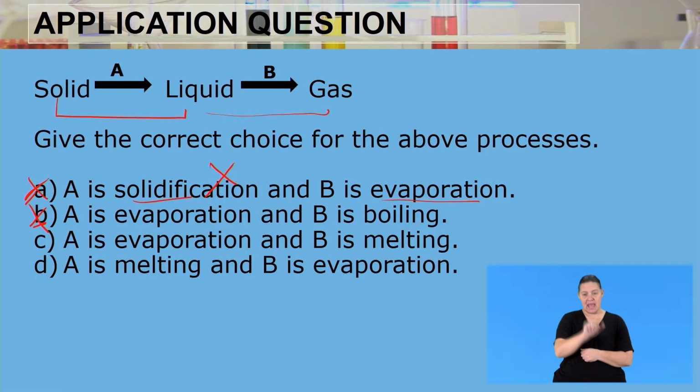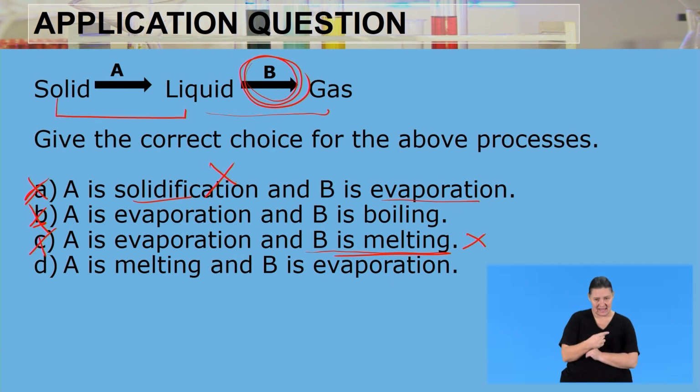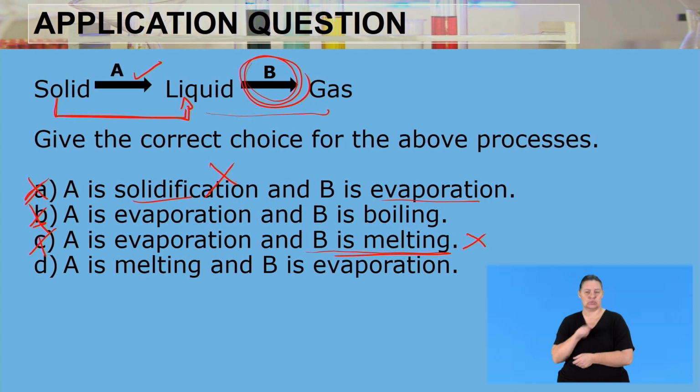Looking at C, A is evaporation and B is melting. We have said that process B must be evaporation, that's when our liquid is changing into a gas. Because on this option we're given that B is melting, it disqualifies it. So it can't be C. Now, melting and evaporation, that sounds about right. But what is melting? Melting is when a solid goes into a liquid, which is true, our solid is going into a liquid. And then evaporation is a liquid going to a gas. This is also true. So our correct option is D.